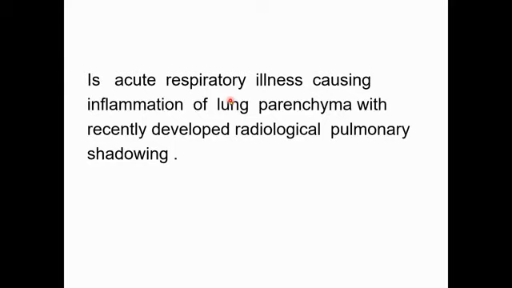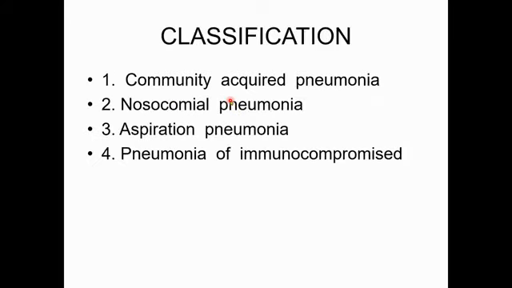Definition of pneumonia already discussed. Main classification is according to the source of origin of infection, that is community acquired pneumonia. The patient is not in a hospital for the last 14 days and develops signs and symptoms of pneumonia. Causative agents are already discussed. Nosocomial pneumonia is hospital acquired pneumonia after 48 hours of hospitalization.